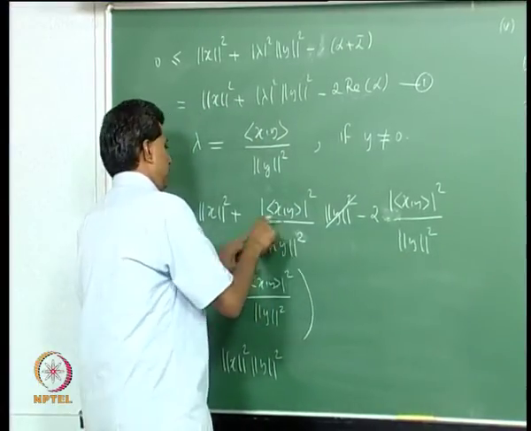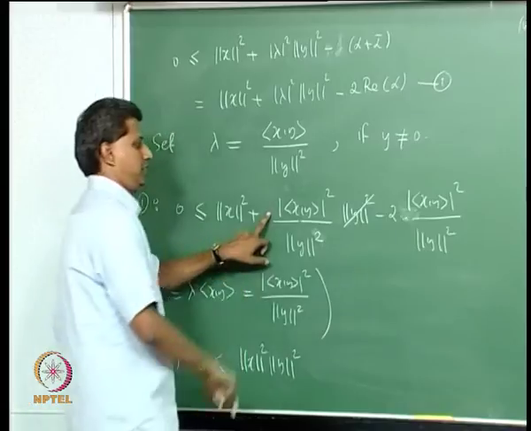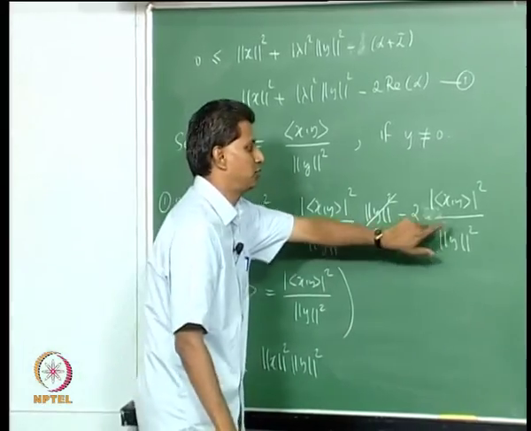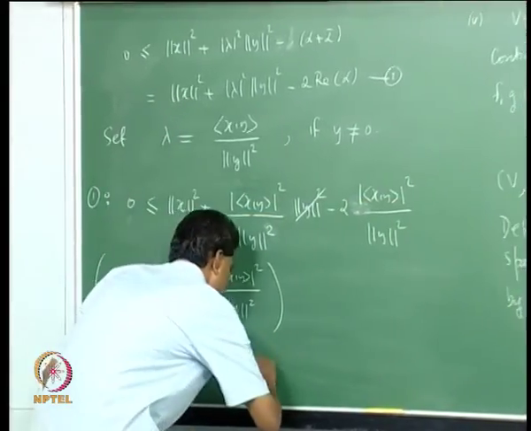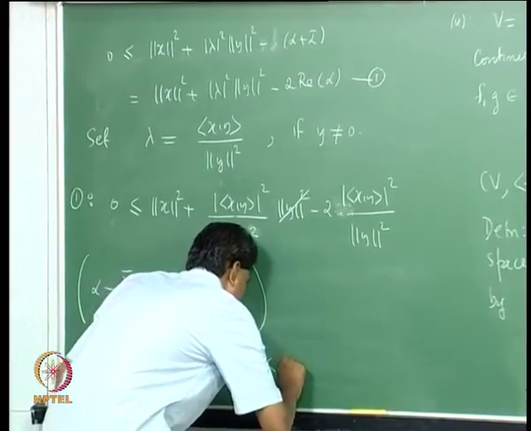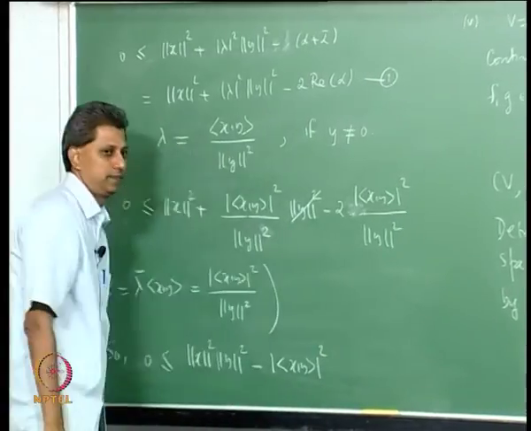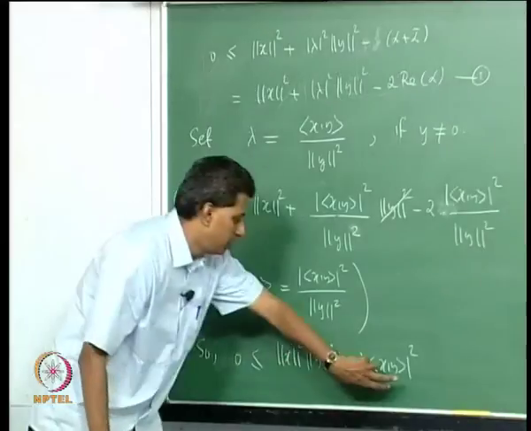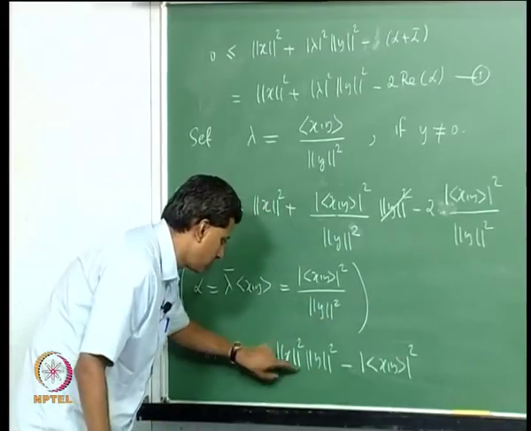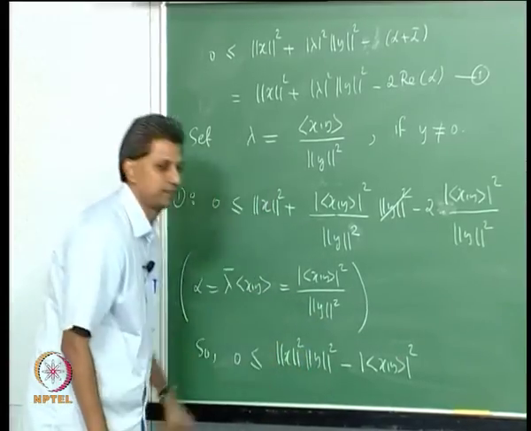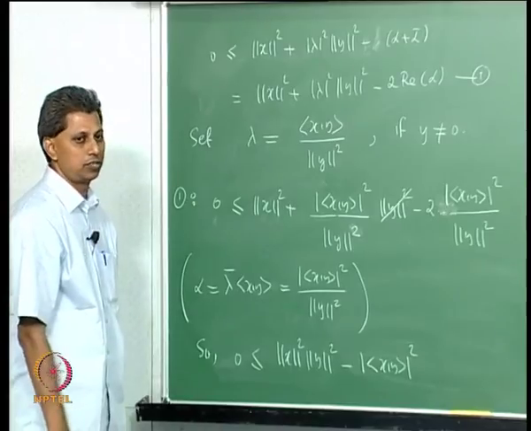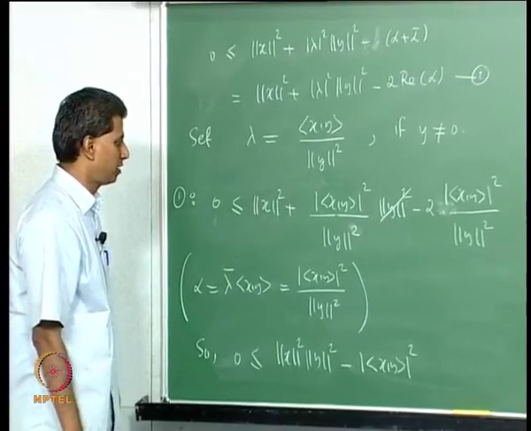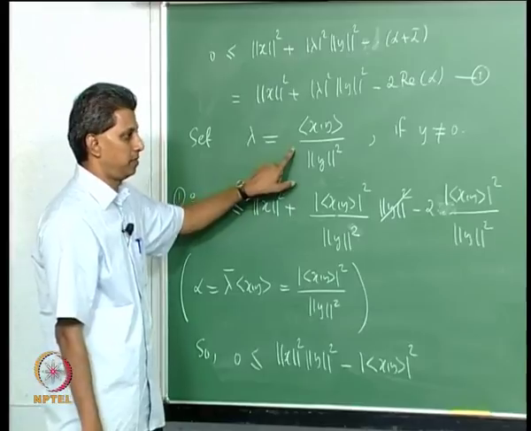I get a plus modulus inner product square minus 2 modulus inner product square, that will go with a minus sign, minus modulus inner product square. You push this to the left hand side and take the square roots, which can be done because this is modulus square non-negative, this is non-negative, norm is non-negative, so you get the Cauchy-Schwarz inequality. Okay. So, what is crucial is this choice of lambda.